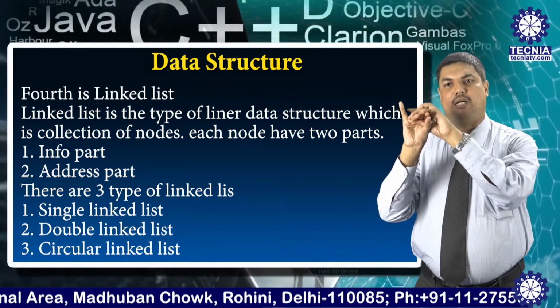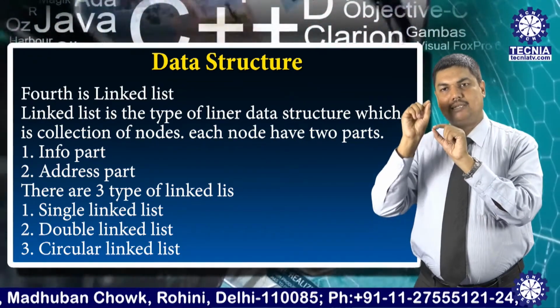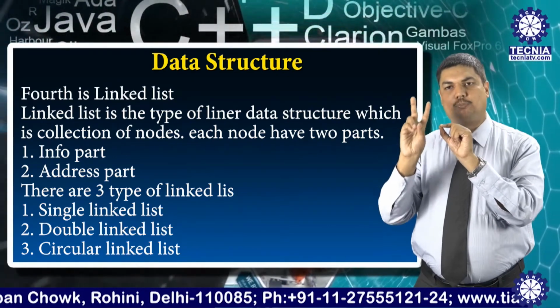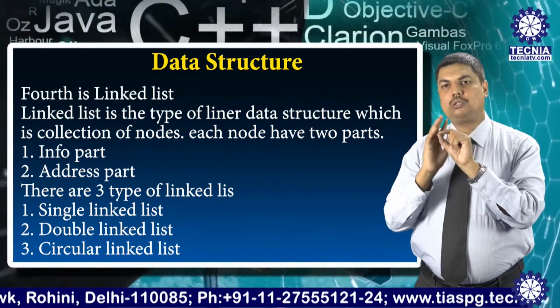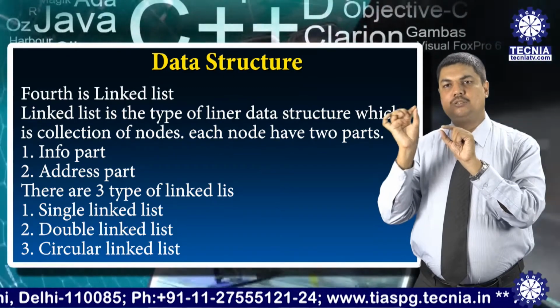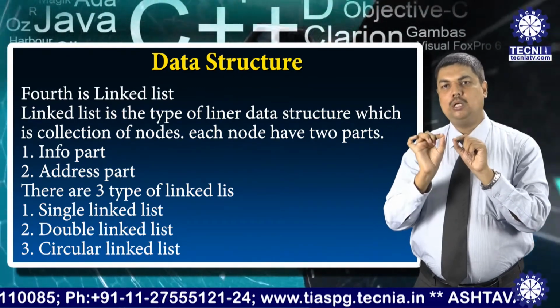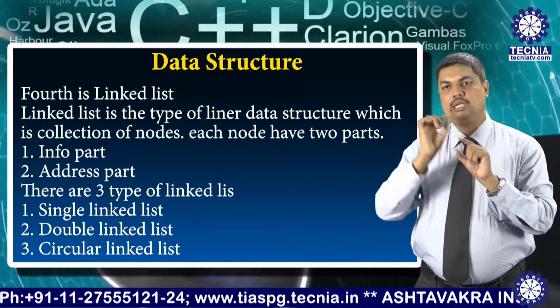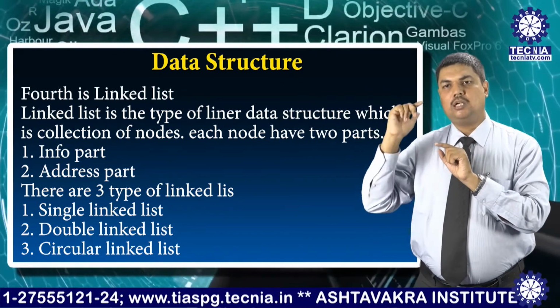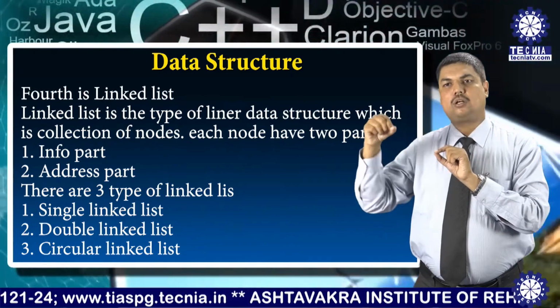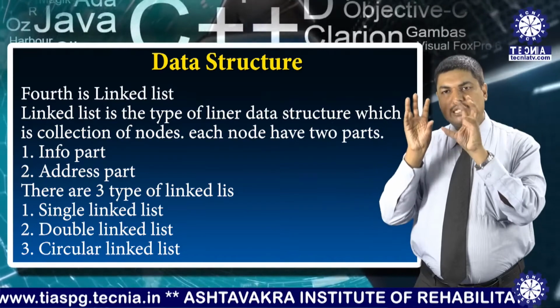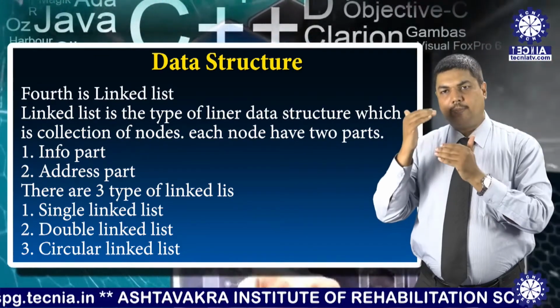Here we have two pointers: one is the previous, which holds the address of the previous node, and one is the next or link, which holds the address of the next node.